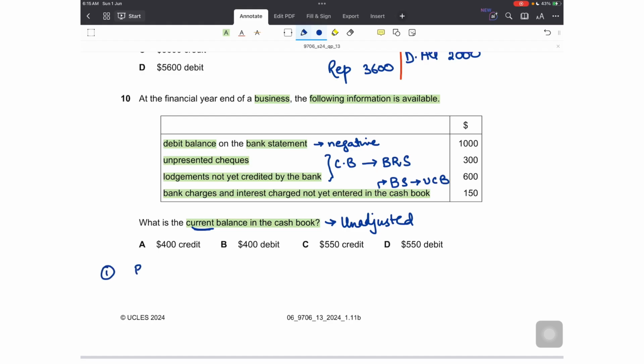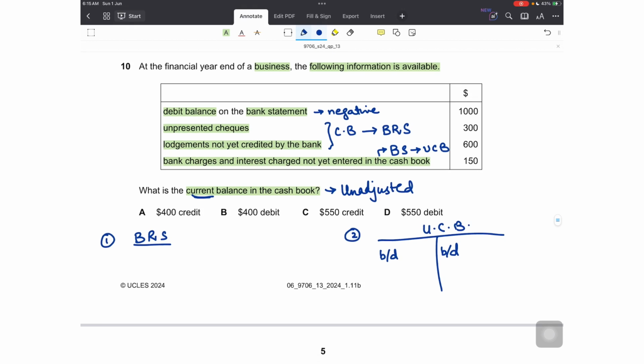Let's first prepare a bank reconciliation statement, which will help me find out the updated cash book balance, and after that I can make my updated cash book so that I can arrive at the brought down balance, which could be on either side, because I'll have the carried down balance.